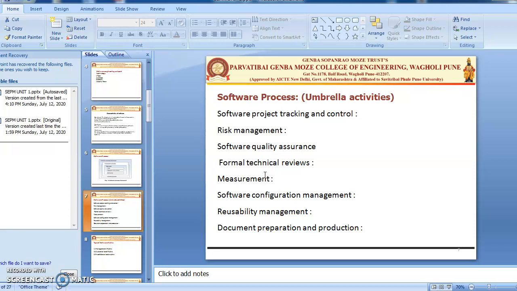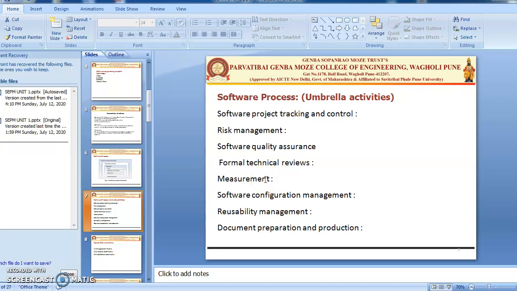This activity manages the effect of change throughout the software process. Then the next is reusability management. It defines how software components of one application can be reused for another application. That is the criteria for product reuse. Then the eighth one is work product preparation and production. It includes the activities required to create the documents, logs, forms, lists, and user manuals for the software development. So these are the umbrella activities under the software process.